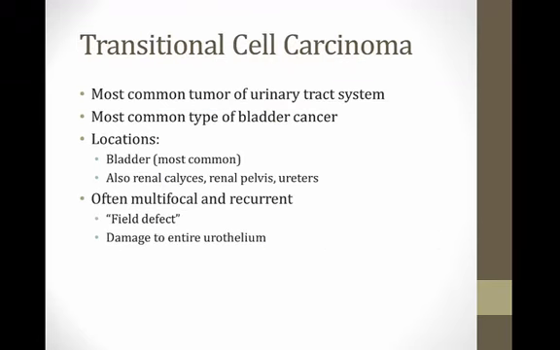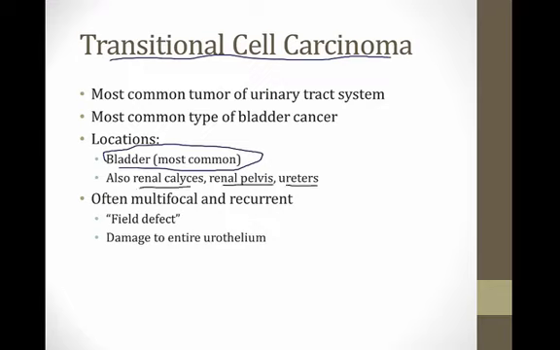So now we're going to switch gears and talk about bladder cancer, and the most common type of bladder cancer is called transitional cell carcinoma. This is a tumor that's usually found in the bladder, but you can also find it in the renal calyces, the renal pelvis, or the ureters.